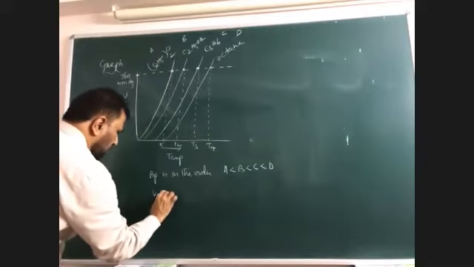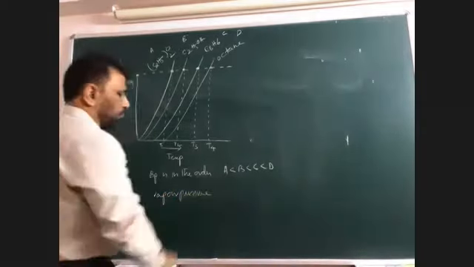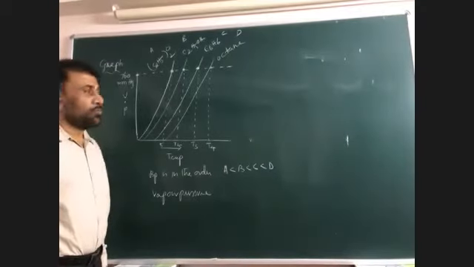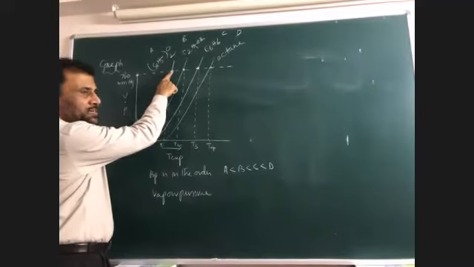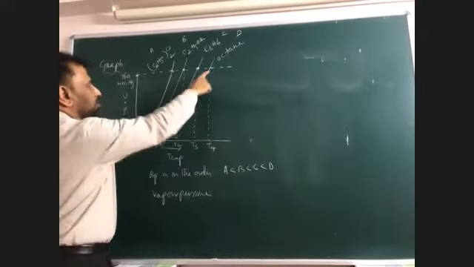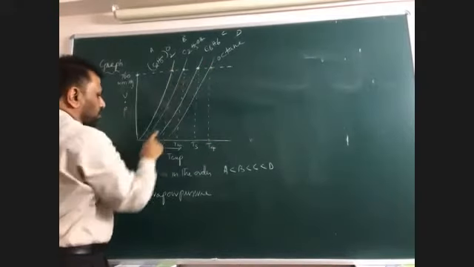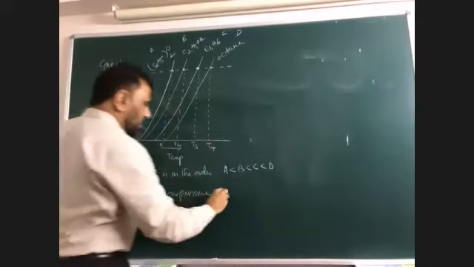Vapor pressure. At low temperature only it has more vapor pressure. At high temperature, its vapor pressure becomes equal to 760. So keeping the temperature, this is the reverse. In case of vapor pressure, the order will be like this.